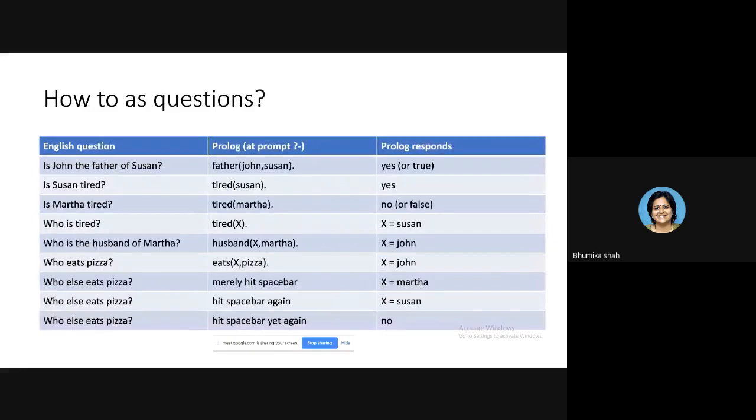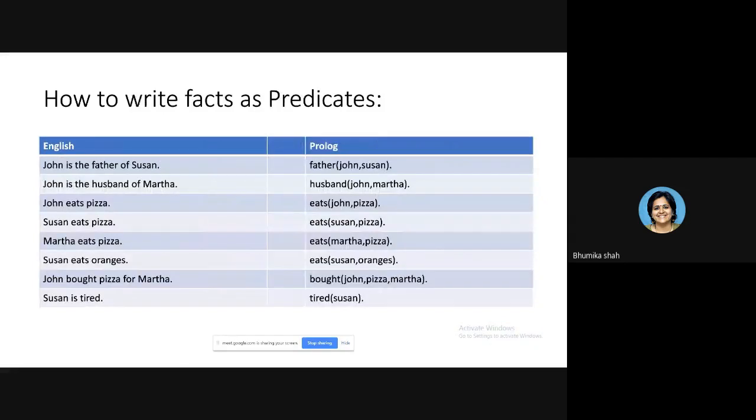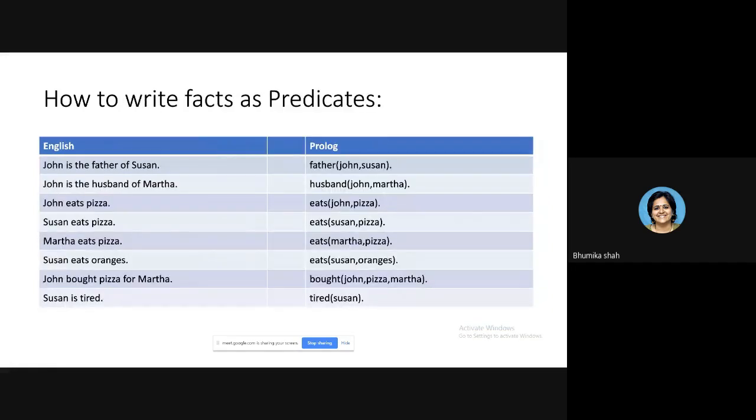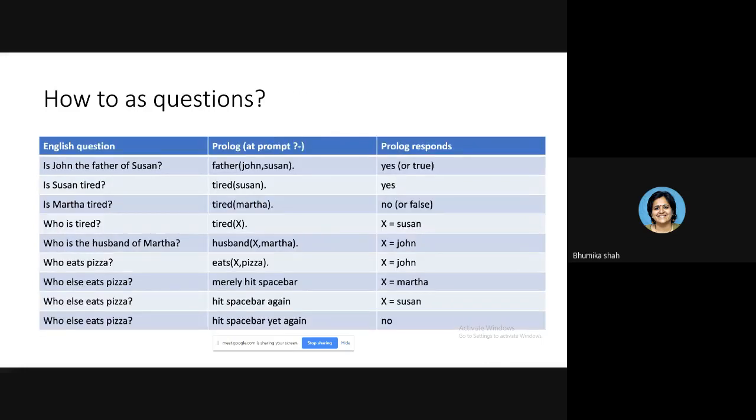Is Martha tired? So what question will you ask Prolog in the form of a predicate? Tired in bracket Martha. Let me go back and check. Do I have any tired predicate with Martha as argument? No. So Prolog will return false or no. If you want to ask who is tired, what question will you ask? You are asking the name of the person who is tired. You don't know the name, so you should use a variable. So tired in bracket X. It will pick up tired and match with the last fact. X is the variable, so it will store the value Susan in X. So you will get X equal to Susan.